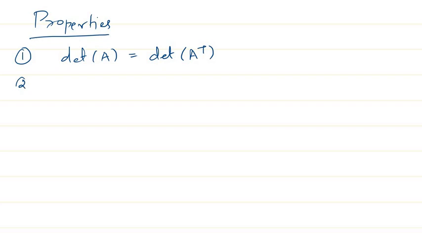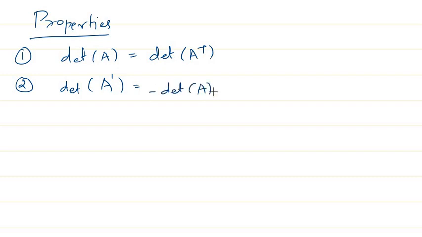The second property is that if you take a matrix A, and if you interchange two rows or two columns of that matrix, and call the new matrix A dash, then the determinant of A dash will be equal to minus the determinant of A.